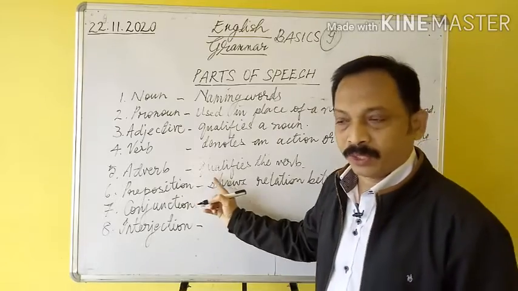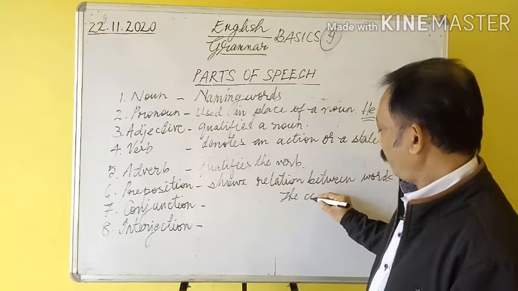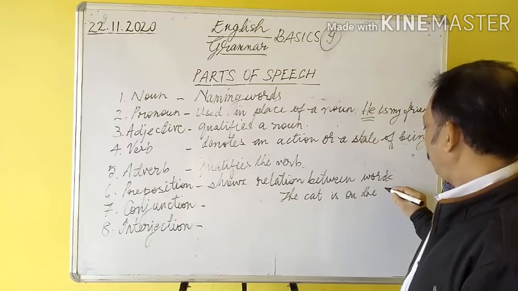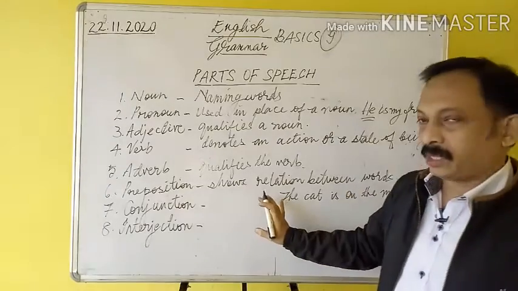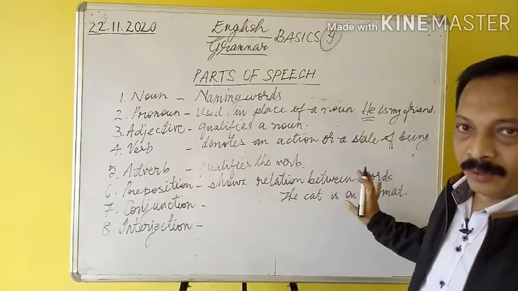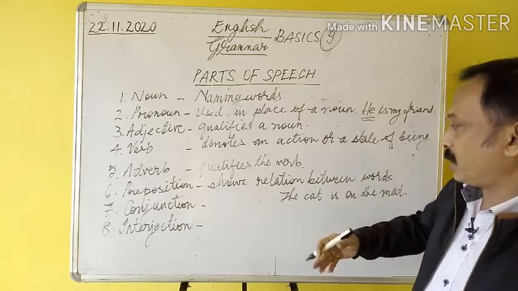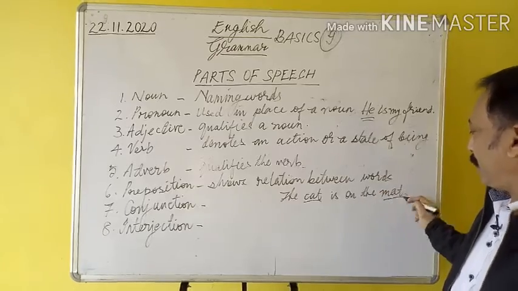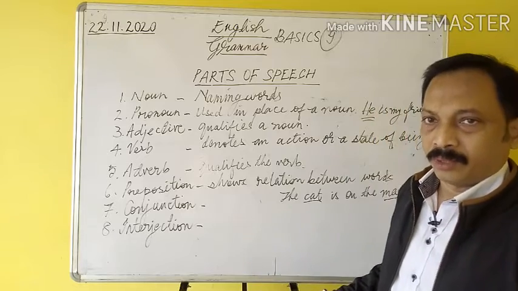Preposition shows relation between words. For example, the cat is on the mat. The cat is on the mat. That means the cat is sleeping on the mat, or sitting on the mat, or lying on the mat. So here there are two words. You can say this is a noun. One more noun you can see here, mat. It may be a noun or any other word, noun, pronoun, or any other word it may be.